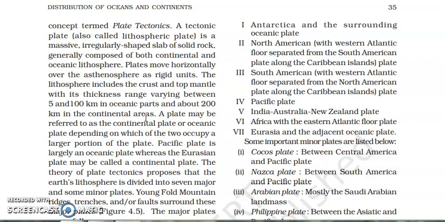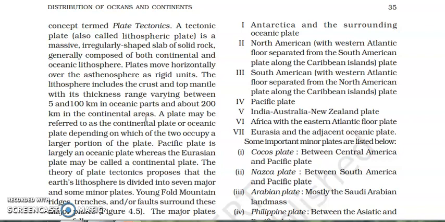So in case of this theory, they told that the earth is formed by some plates. The plates are there in the oceanic area also. The plates are there in the continental area also. These plates are called lithospheric plates because the uppermost part of the mantle and the crust together are called the lithosphere, and in this area only these plates are there. These plates are very big in size as well as irregularly shaped.